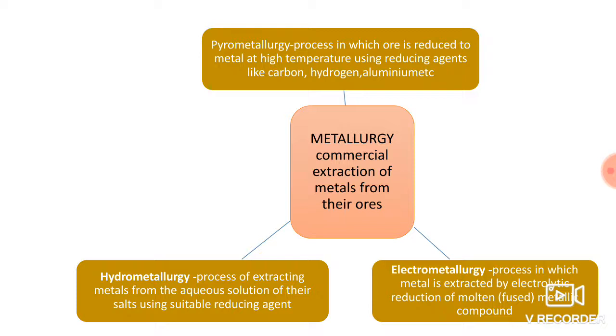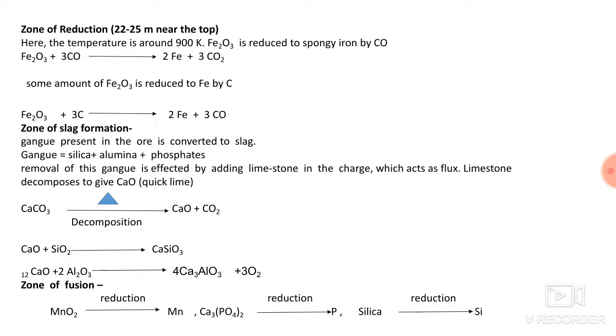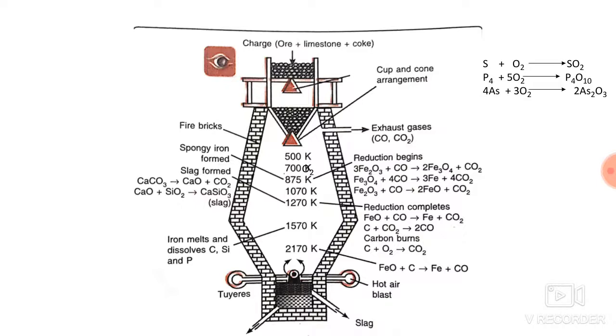Then we will see the various steps that occur during the extraction of cast iron. See here, in total there are 4 steps. The first step is concentration, next one is roasting, third step is reduction or smelting, and the last step is refining. We will see all these steps one by one.